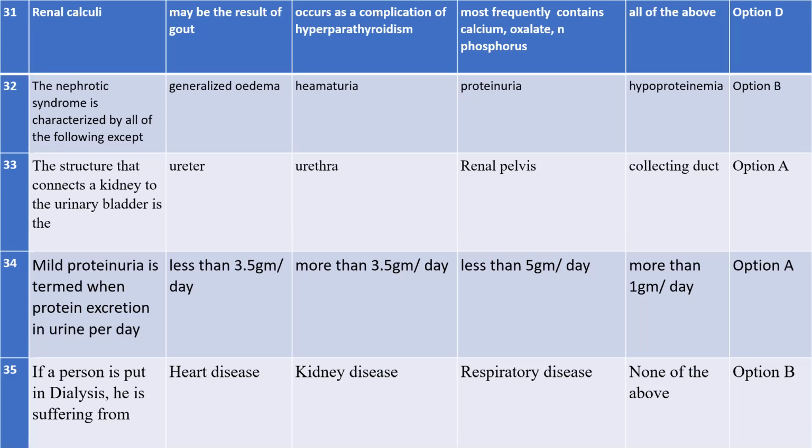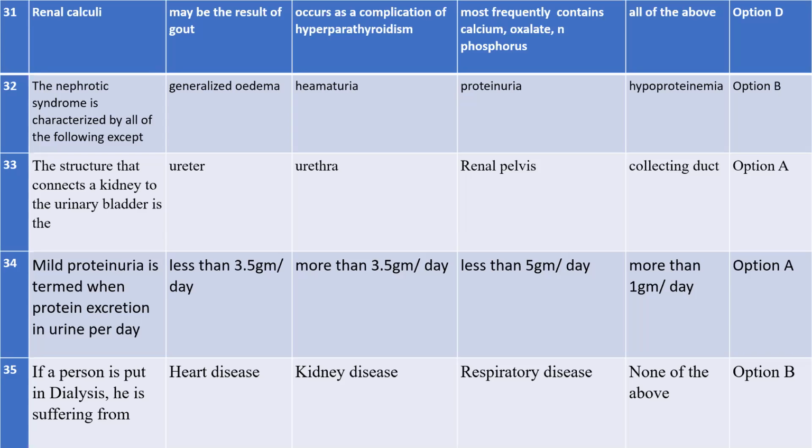Now the next question, the most interesting question which you have known from the first semester: the structure that connects a kidney to the urinary bladder is which one? The answer given is ureter. Tell me, is it correct?